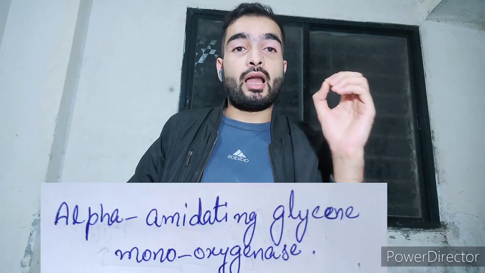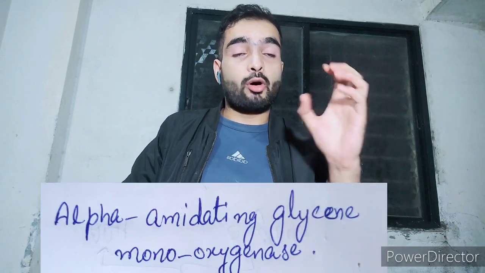In the posterior pituitary gland, there are pituicytes. Pituicytes are the cells of the pituitary gland. These inactive forms of ADH and oxytocin, that is prepropressophysin and preprooxyphysin, are converted into the active form in the posterior pituitary gland with the help of an enzyme known as alpha amidating glycine monooxygenase, which converts the inactive forms into their active forms.